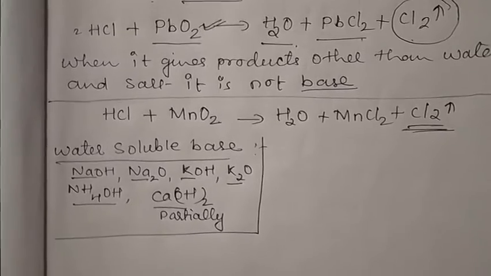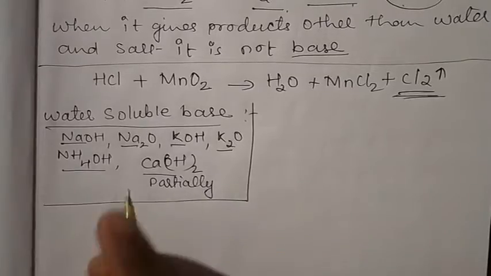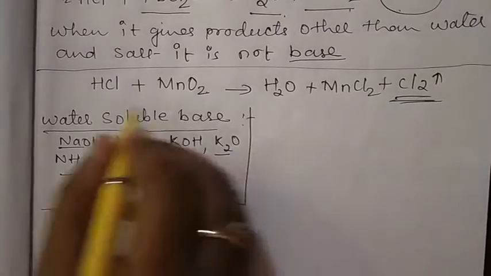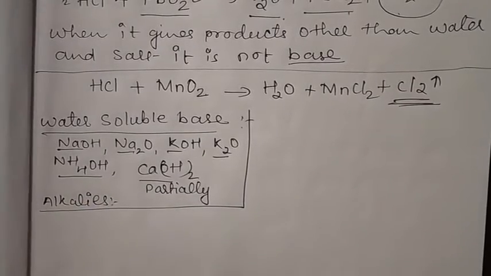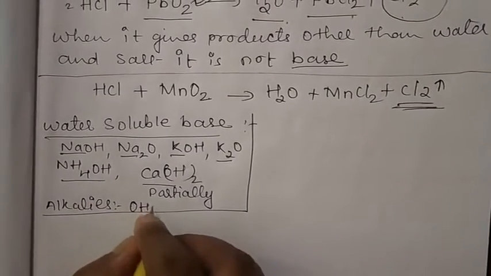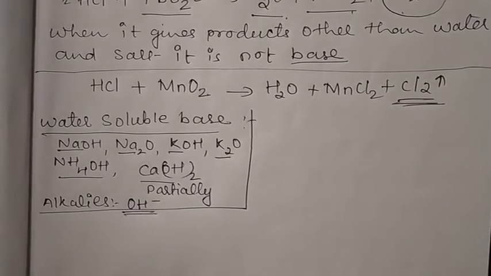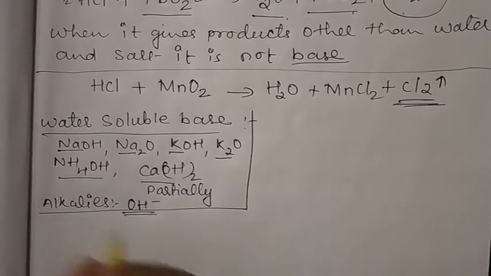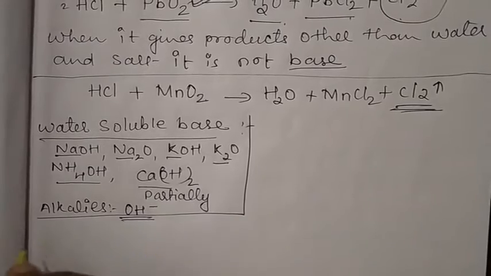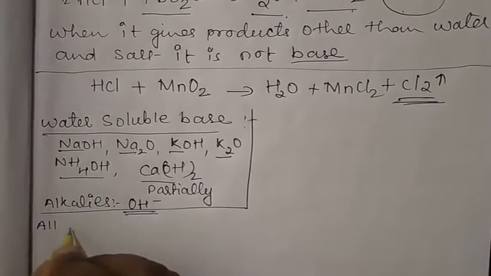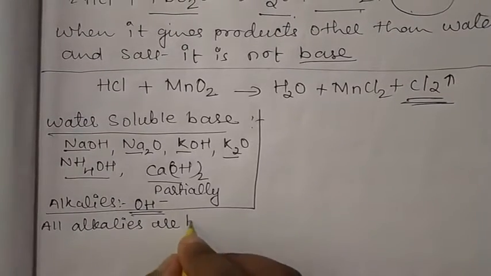When they come in contact with water, they will release OH ions. So these are also known as alkalis. Now what are alkalis? Alkalis are those bases which give OH ions when they come in contact with water. Meaning when we dissolve them in water, we get OH ions. So we can say that all alkalis are bases.